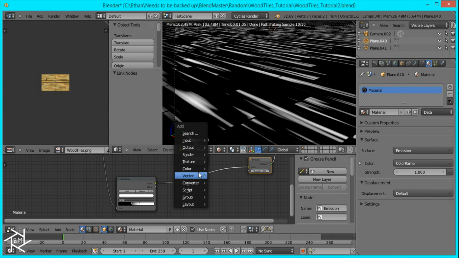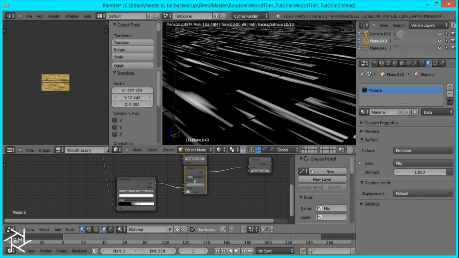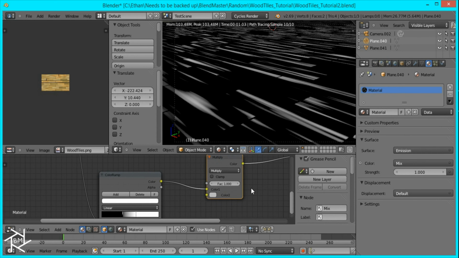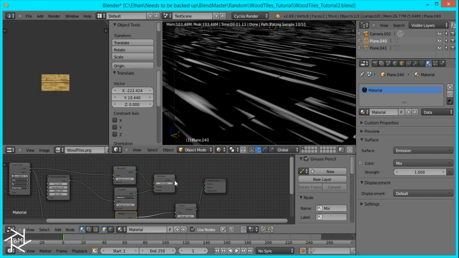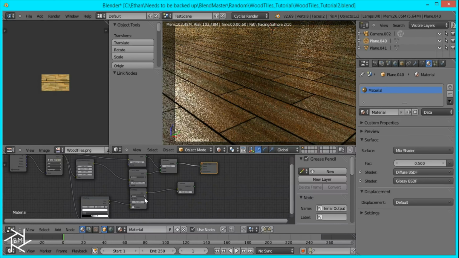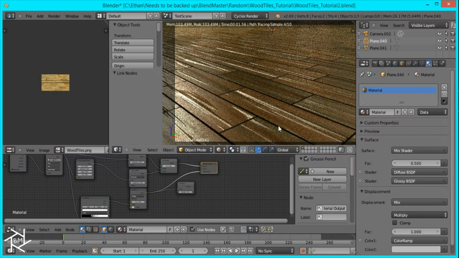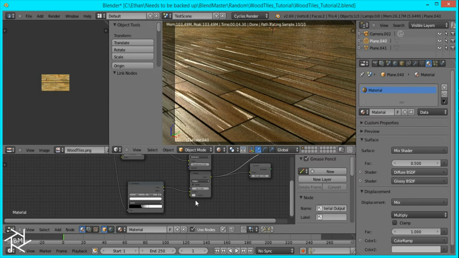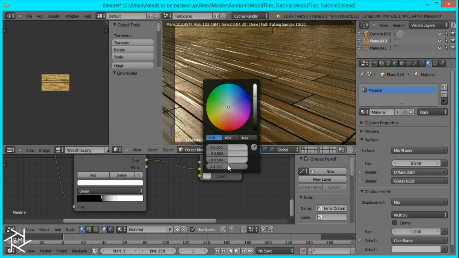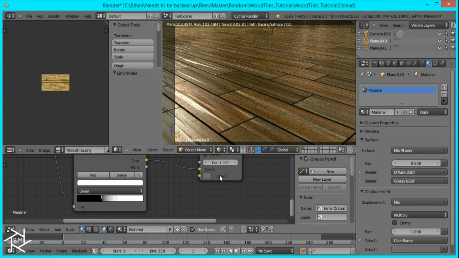And then I'll just add a color mix RGB node, switch it to multiply and a factor of 1. And if we plug in our normal material and plug the multiply node into the displacement, you can see we're getting our bumps. But right now they look really harsh. So to fix that, all we have to do is darken the second color and they'll become softer.